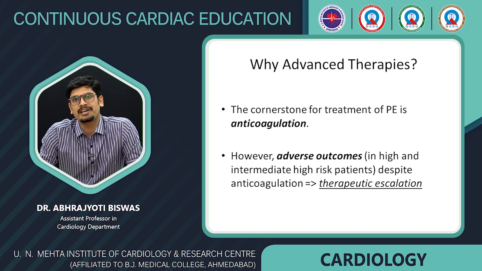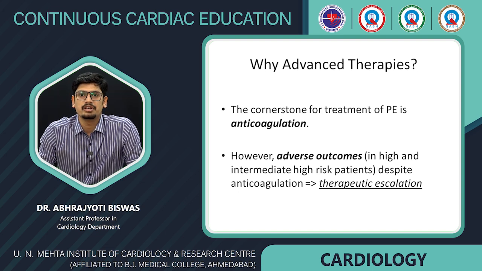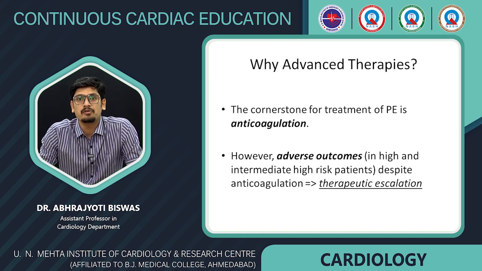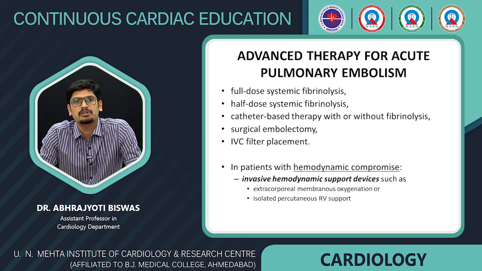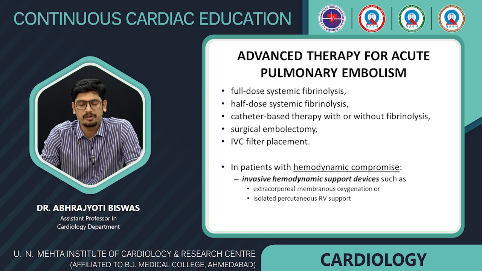So the cornerstone of therapy of pulmonary embolism has been anticoagulation, but it has been found that even with anticoagulation, such high risk and intermediate risk patients have adverse outcome, and therefore there is a need for therapeutic escalation and need for some new advanced therapies. So what are the advanced therapies for pulmonary embolism?